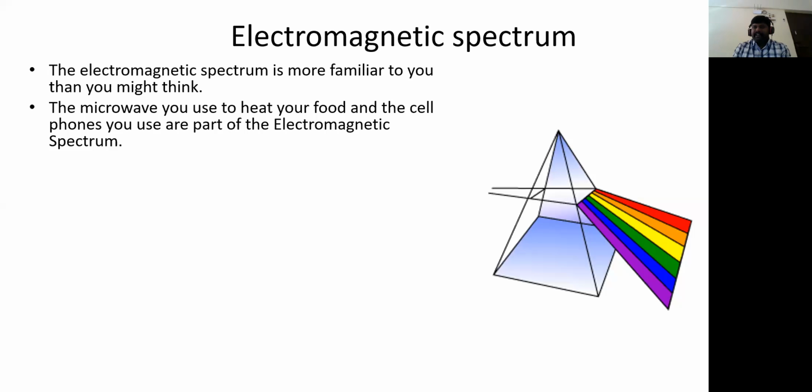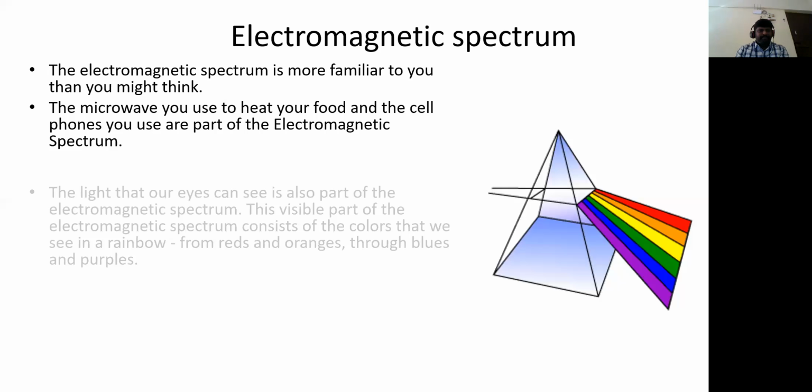There is visible light, X-rays, gamma rays, and laser light, and the microwave used for baking. Then there are the signals used for radio broadcasting, FM radio, TV broadcasting, and cell phones. All these we call the electromagnetic spectrum.